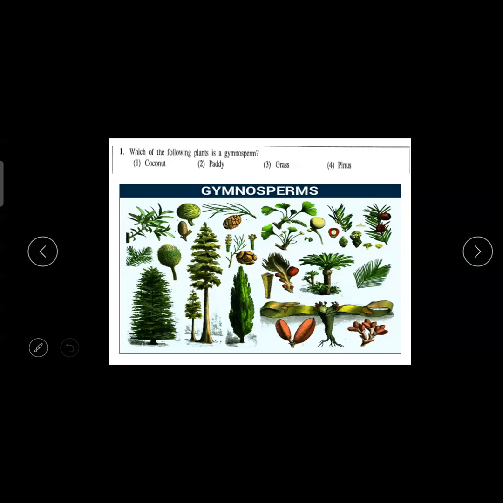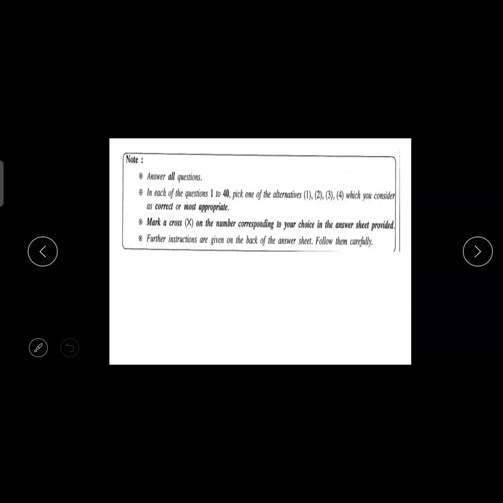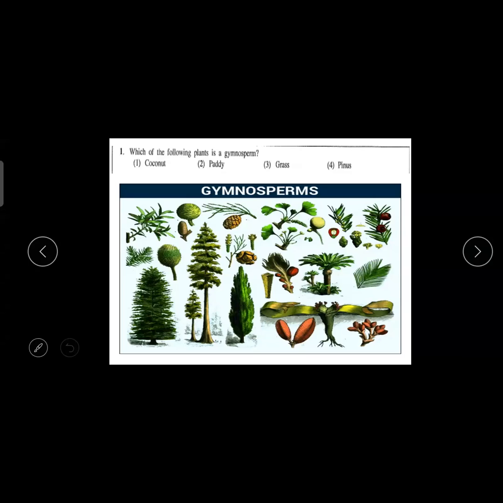Okay, I hope all the instructions are clear. So we looked at the paper. Okay, all those things already. Then we'll move to the first question.